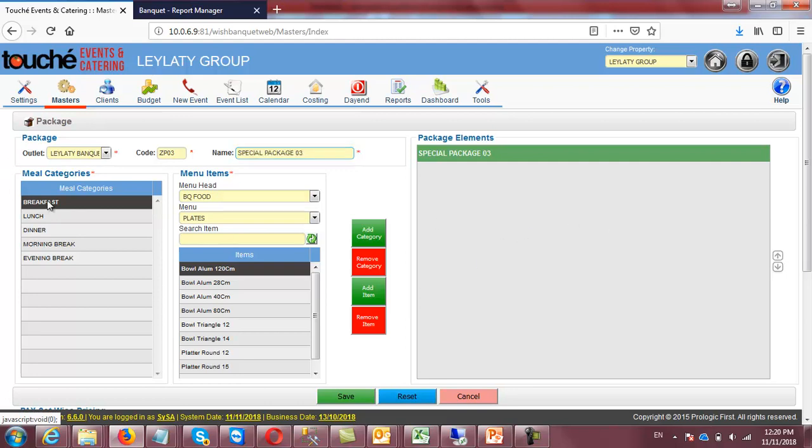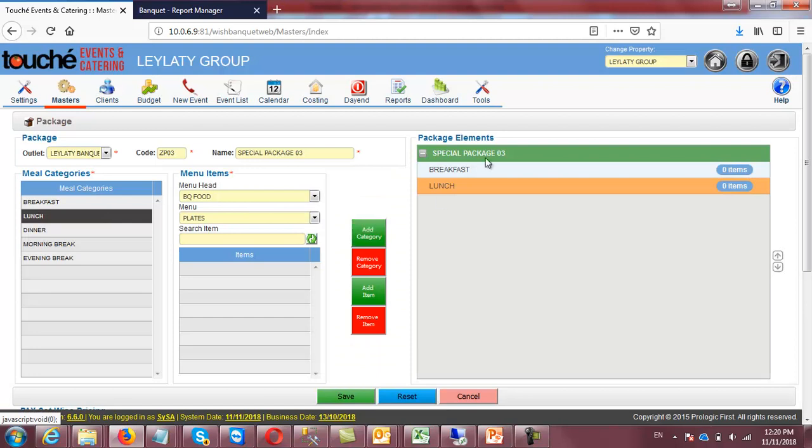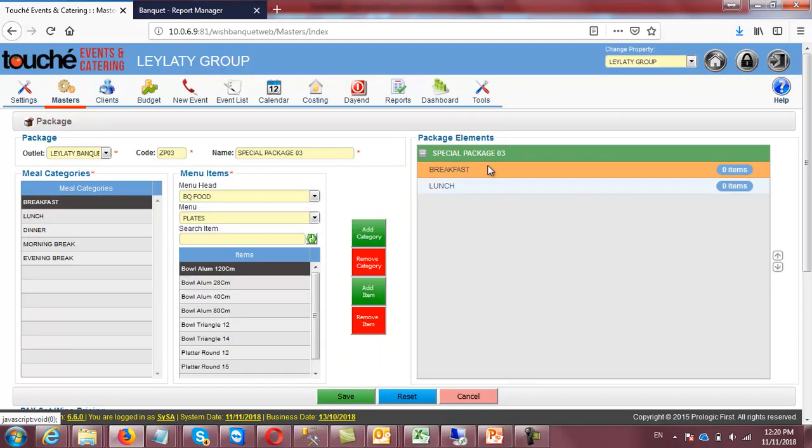So I can select breakfast. Under this I will add lunch. Then from here I will just double click breakfast, I mean I am selecting breakfast. This package comes under this outlet, my default one. It could be possible there are multiple outlets you are using at the time, because they are also using Murtaka and others, so you can change the outlets here. Some packages will work with one outlet. So from here, banquet food, banquet beverages. This outlet's menu head will appear, whatever you link with these outlets.